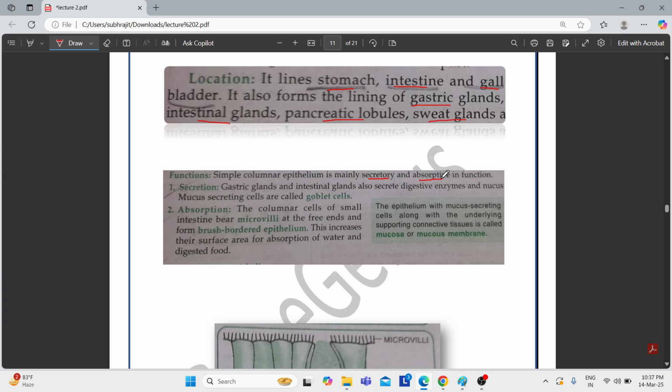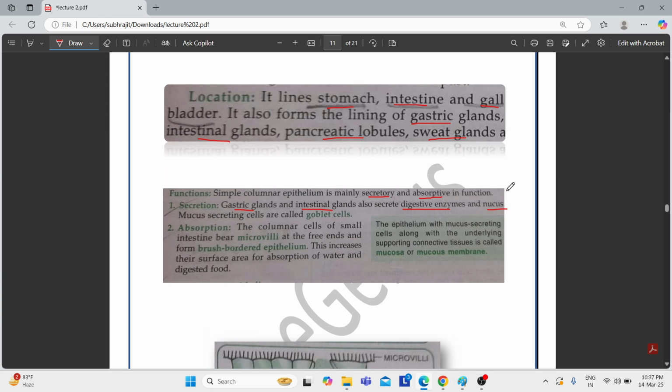Okay. First, coming to secretion, the gastric glands and the intestinal glands secrete digestive enzymes and mucus. So epithelial tissue is involved in the formation of certain structures called glands. What do these glands do?